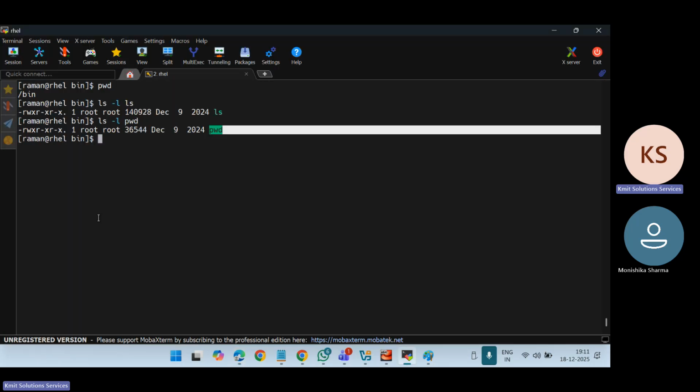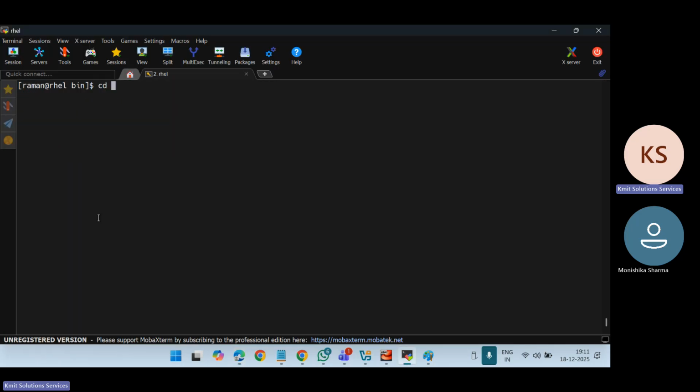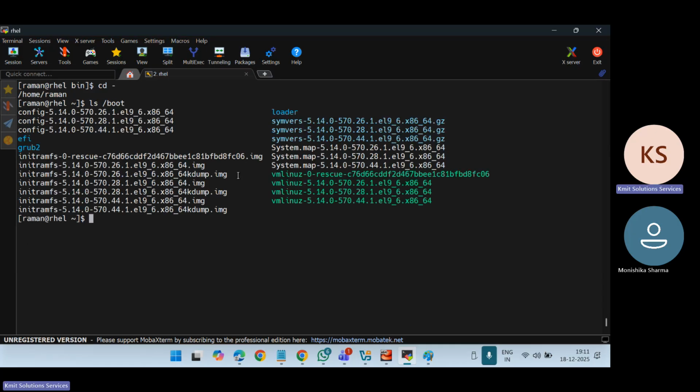Now, if I say cd, and then ls and the boot directory, you can see there is a loader file, system files, vmlinuz files. So all those files, and there is also a dump image.